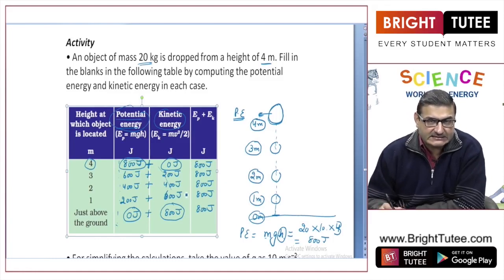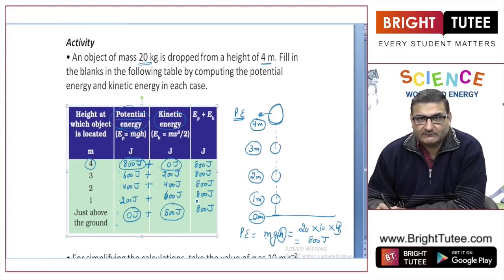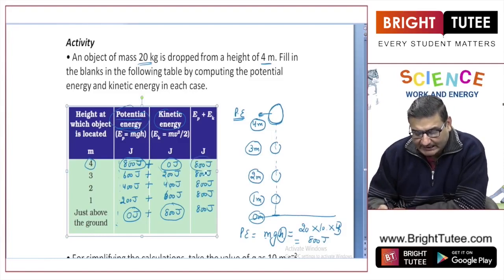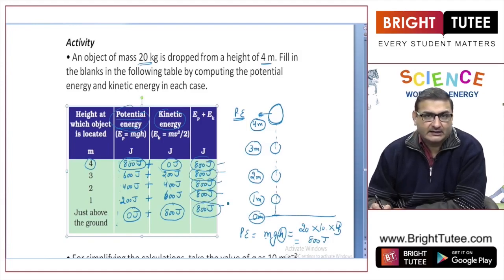And the second most important aspect is that during this conversion, at any point in time, the total energy remains fixed or constant, right? There is no loss of energy whatsoever during the conversion.